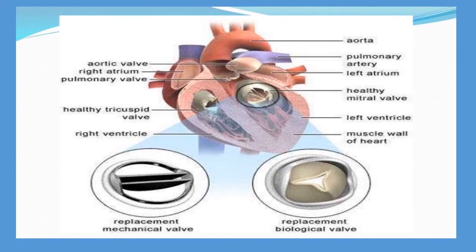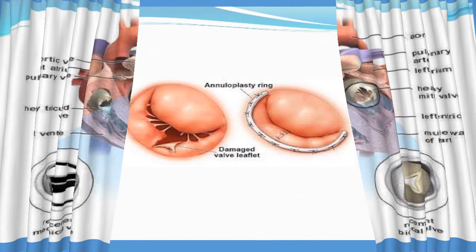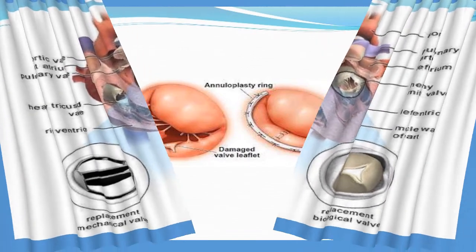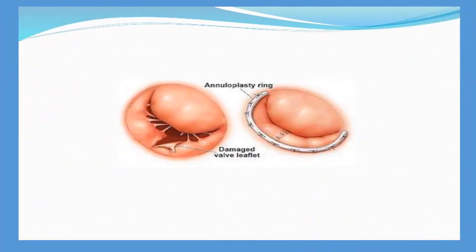Here you can see the replacement with a mechanical valve and the replacement with a biological valve. So this shows the difference between the mechanical valve and the biological valve. And this is the damaged valve leaflet, the left diagram, and the right one is the annuloplasty ring.